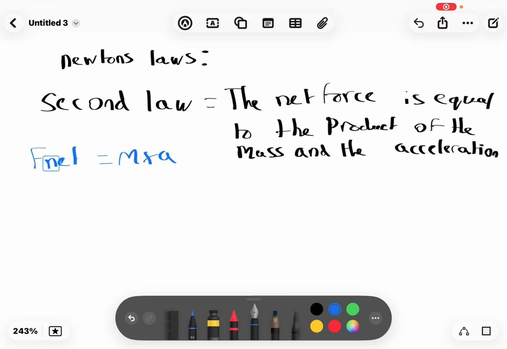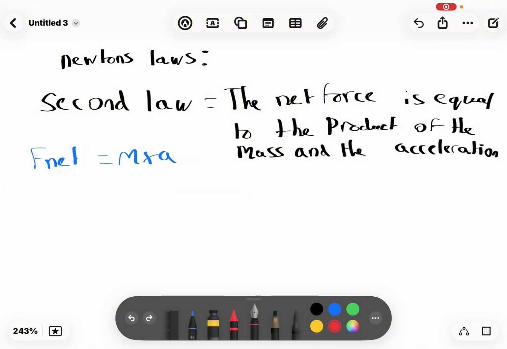Now let's talk about the theory itself. Let's say the acceleration is constant, it doesn't change. However, if we increase the mass, the net force will increase. So the net force is proportional to the mass. Now let's say the mass is constant and you increase the magnitude of the acceleration, then the net force will also increase. So the net force is also proportional to the acceleration.